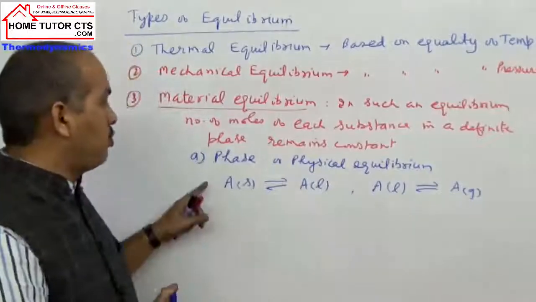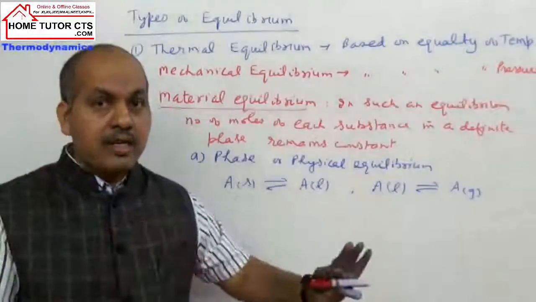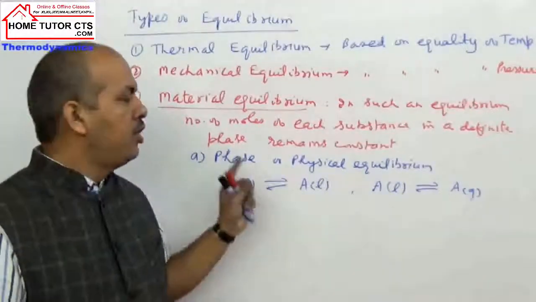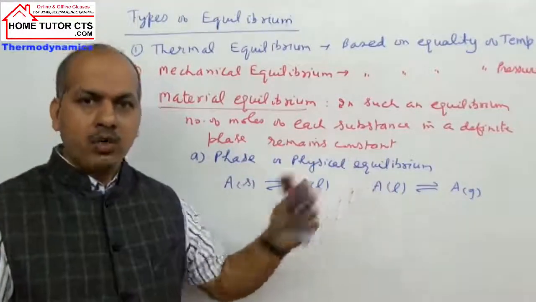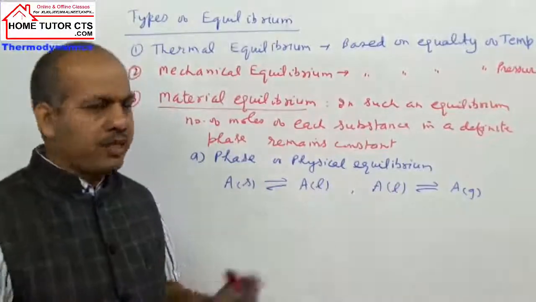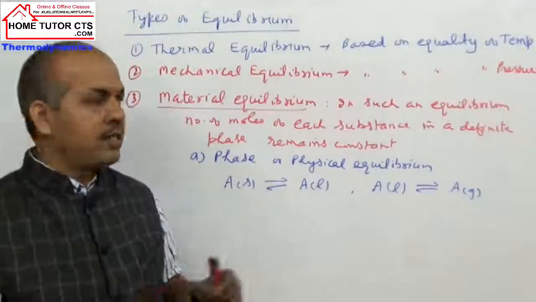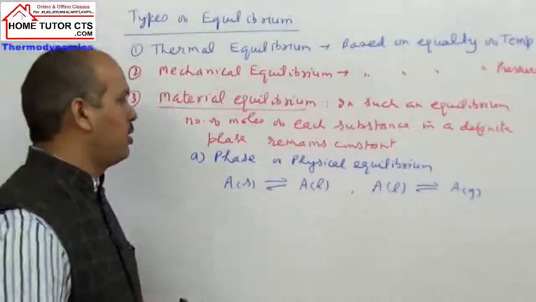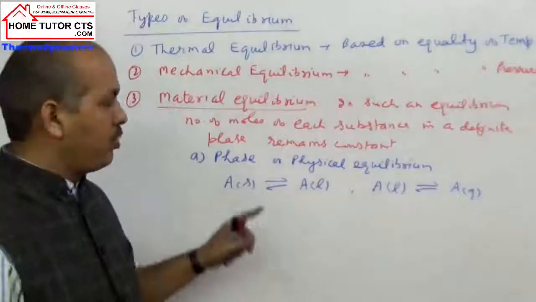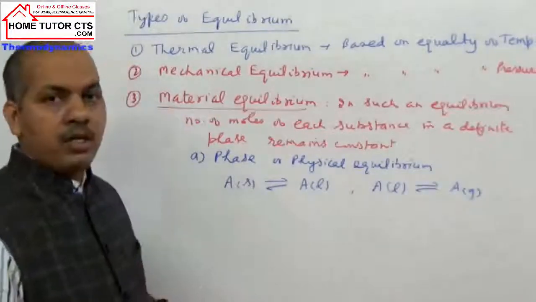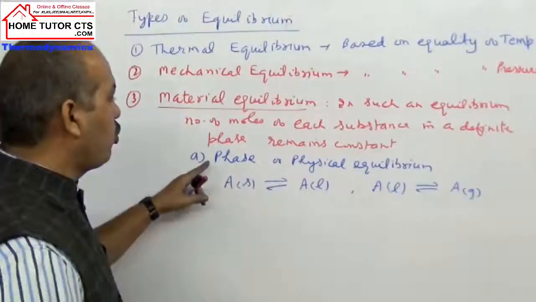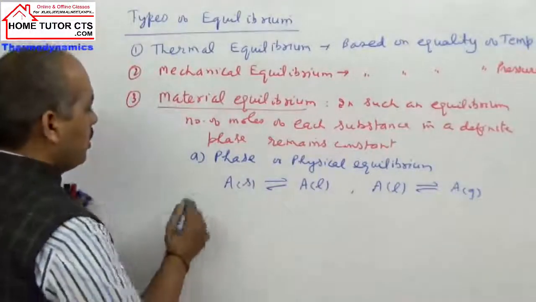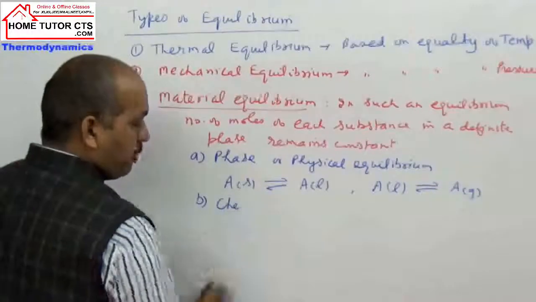In such a process there is no chemical reaction, no decomposition, nothing, only phase transformation: solid to liquid, liquid to gas, solid to gas, or allotropes can have phase transitions. That is called phase equilibrium. When the two processes are at equilibrium, we call it phase equilibrium, or also physical equilibrium.